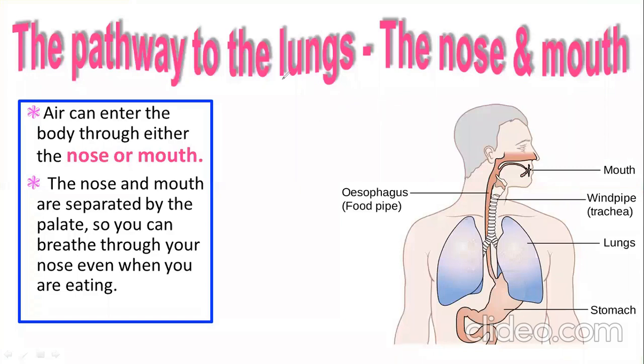All right, boys. So the pathways to the lungs, right? How does the gas enter our body? As we discussed already, gas like oxygen will enter through our nose, mostly, and it can also enter through your mouth. Both nose and mouth are separated by this white colored plate.